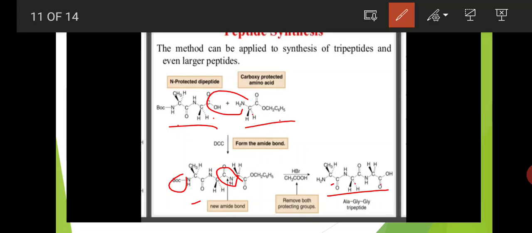This is the tripeptide of alanine, glycine, glycine, which means in this tripeptide one alanine is present and two molecules of glycine are present. This left side is called the N end and the right side is the C end. N end means amino group end, C end means COOH group end.